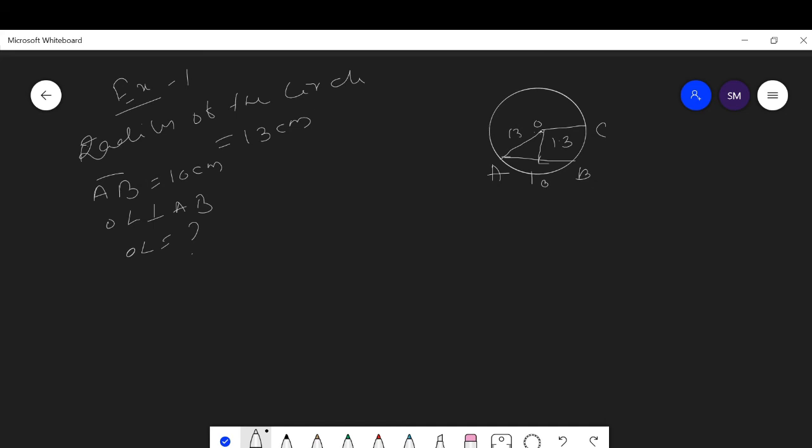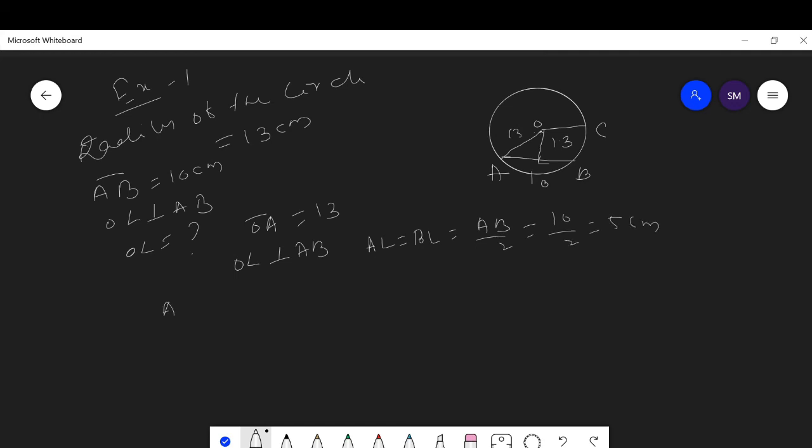Here let us recall the Pythagoras theorem. Here OA is the hypotenuse, 13, and as OL is perpendicular to AB, then by the theorem AL is equal to BL is equal to AB upon 2, which is equal to 10 by 2, 5 centimeter.